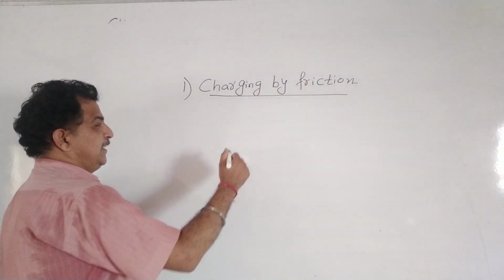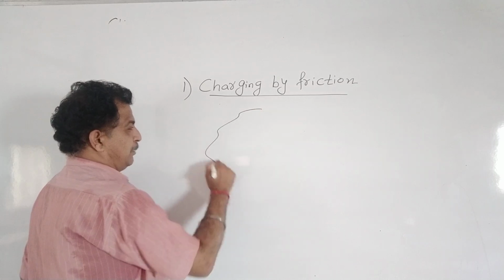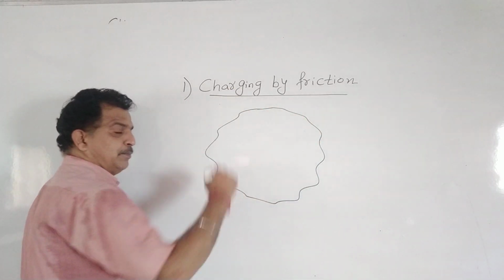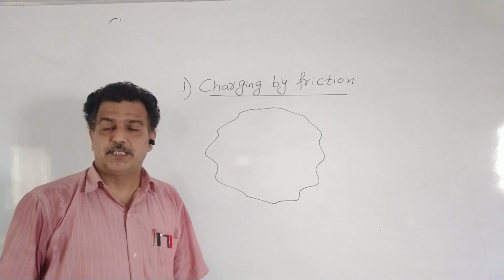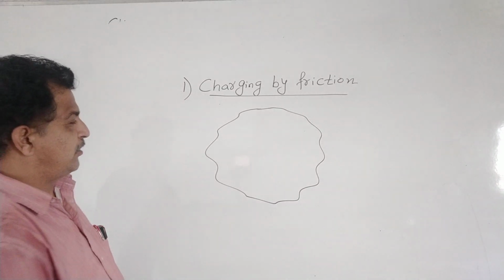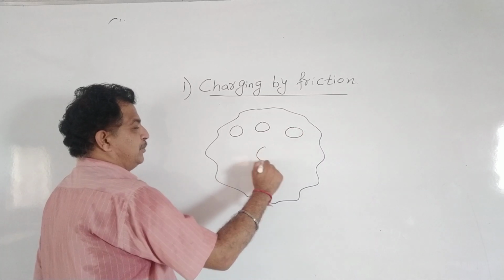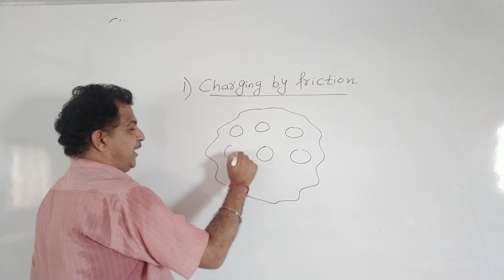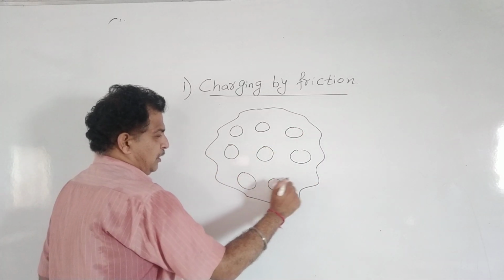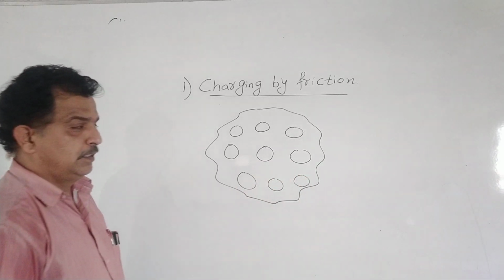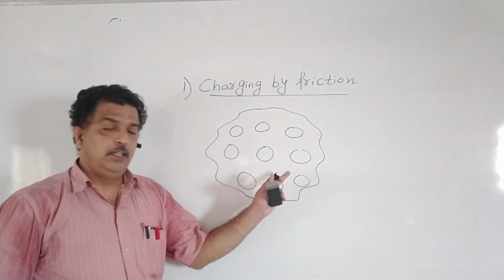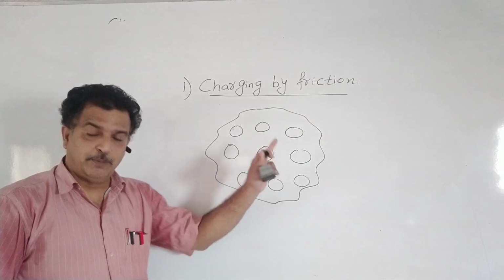Now let us see a substance. Now this is any substance. Every substance or every material is made up of a number of atoms. The small circles are the atoms. So any substance or material is made up of this number of atoms.